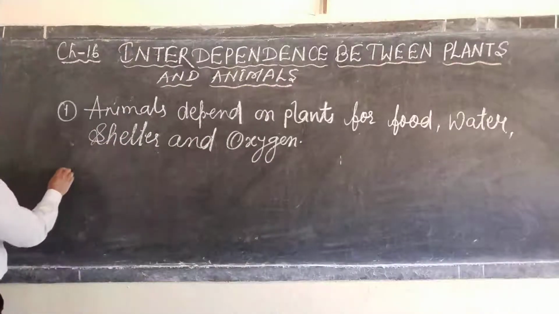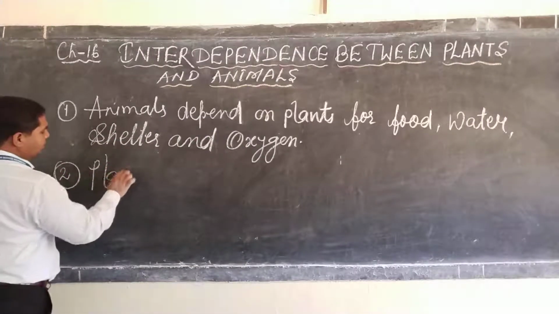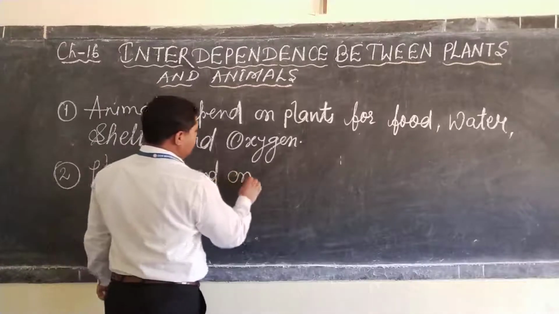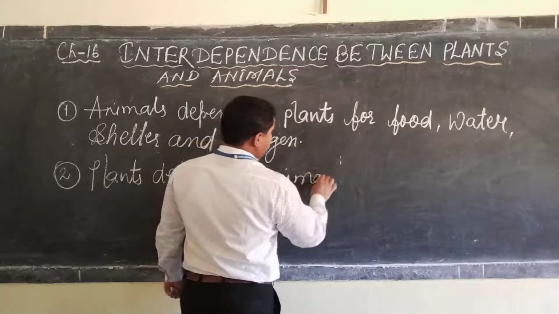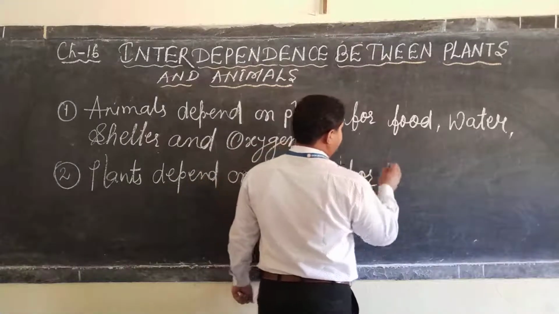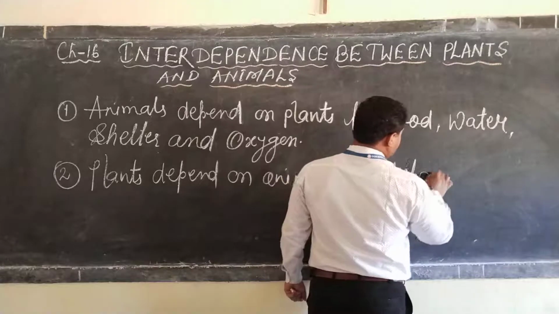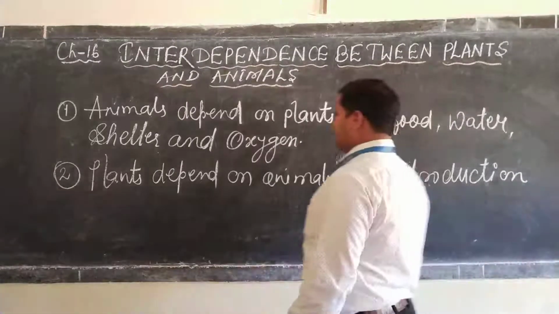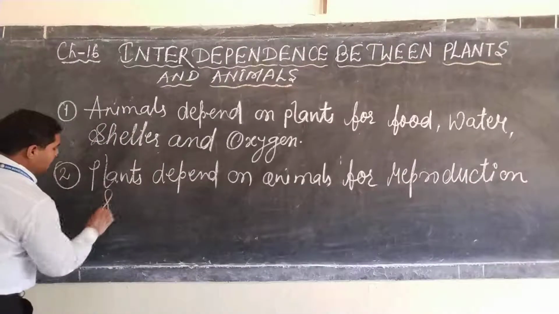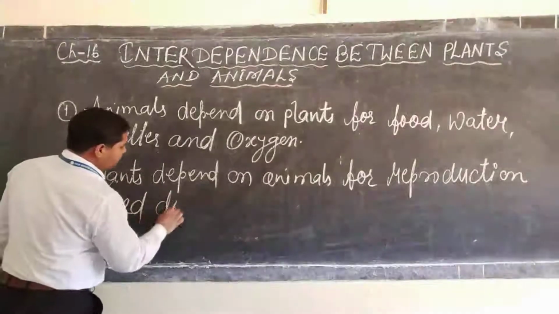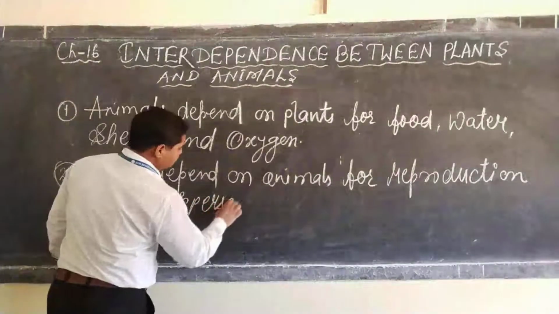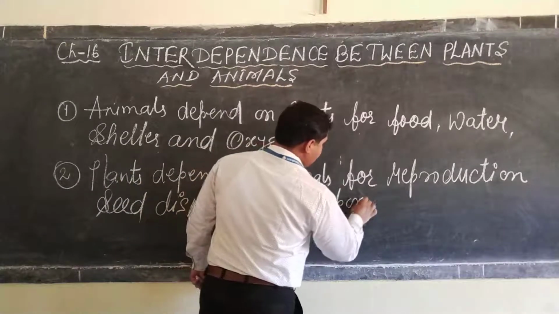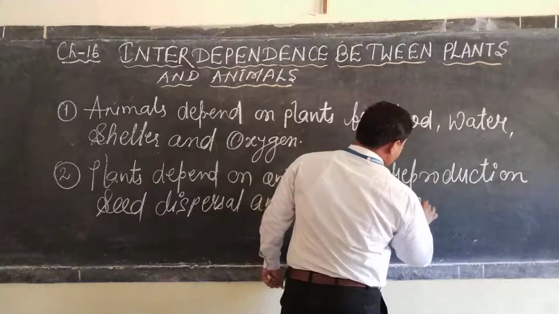Whereas plants depend on animals for reproduction, seed dispersal, and carbon dioxide.